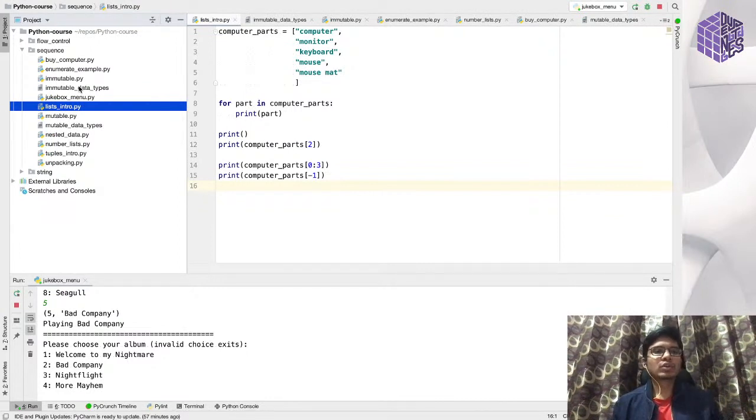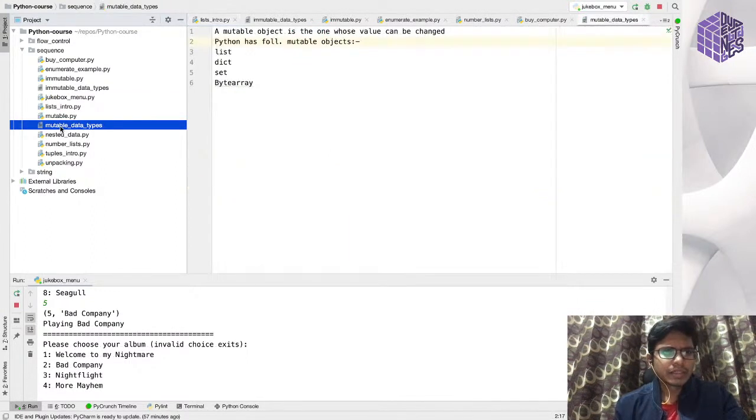Before I dive directly into these two data structures, I will explain two kinds of data types in Python. This concept is not only related to Python; mutable and immutable data types are also present in other programming languages.